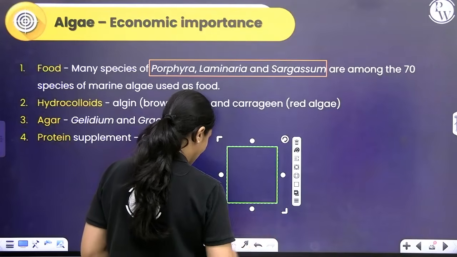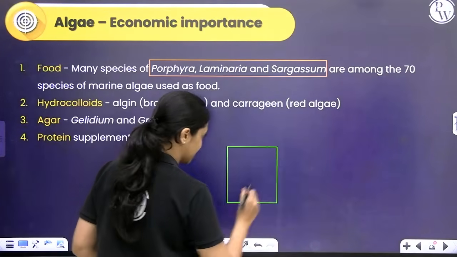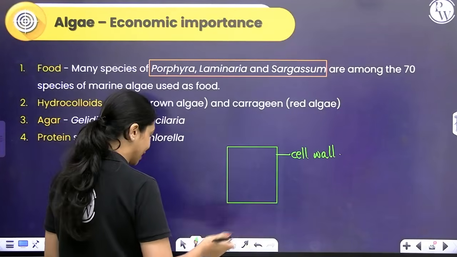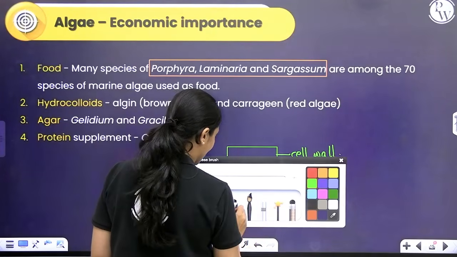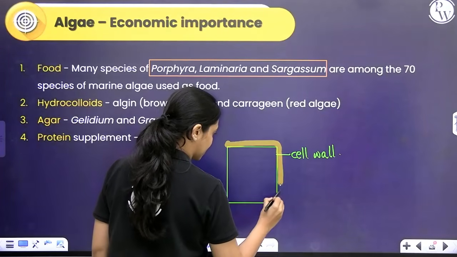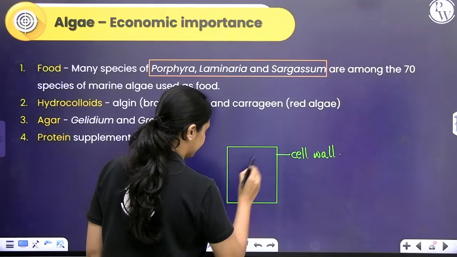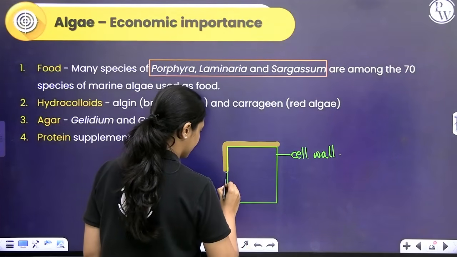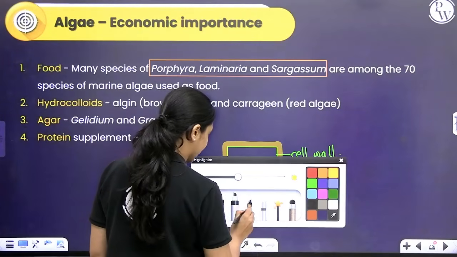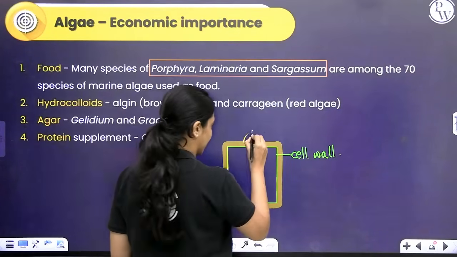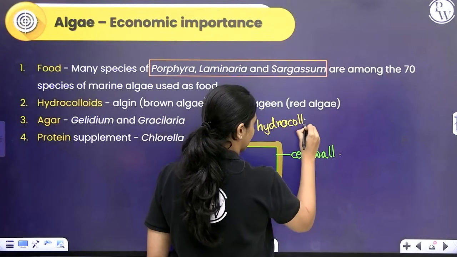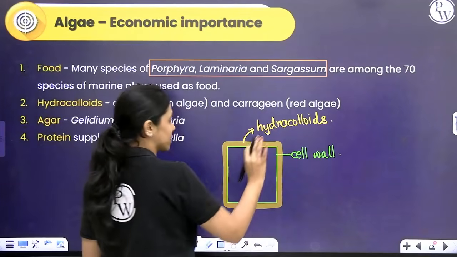Right outside its cellulosic cell wall, just give me a minute. This is the cell wall. Also remember how these algae are aquatic organisms. Right outside the cell wall, you can find hydrocolloids being present. Hydrocolloids have a very high water holding capacity. These are hydrocolloids. I'll tell you what is the function of these hydrocolloids.